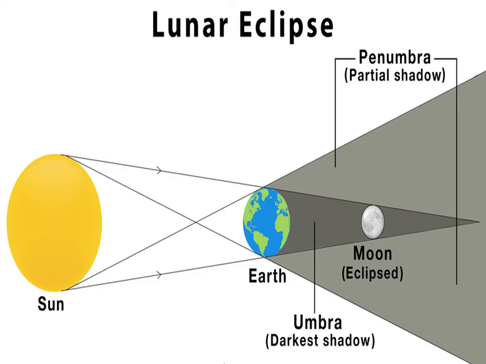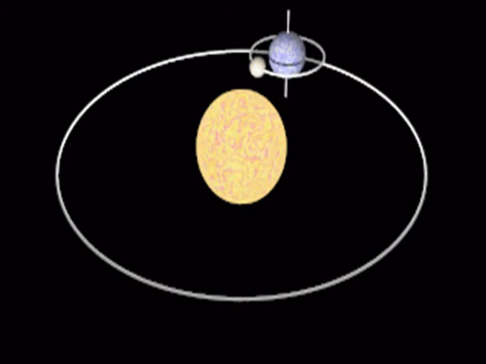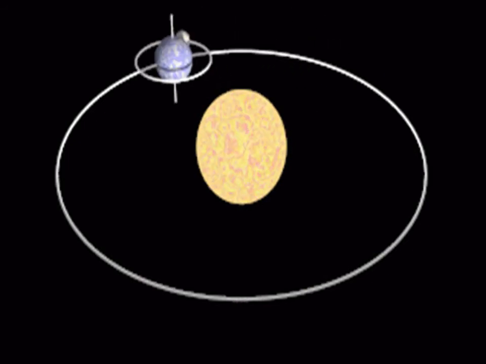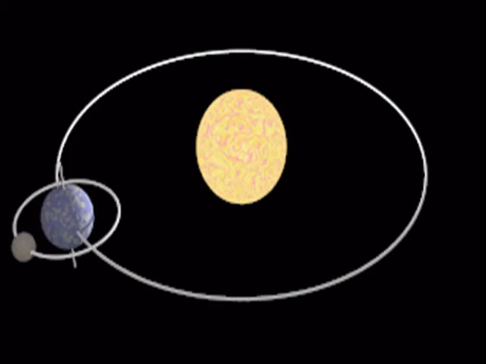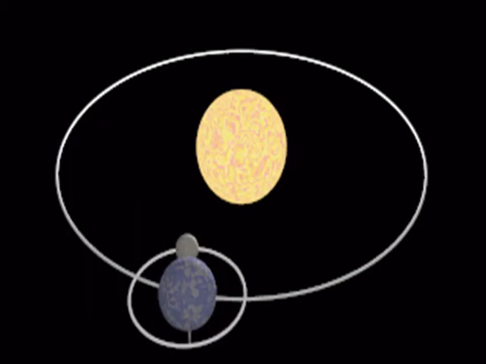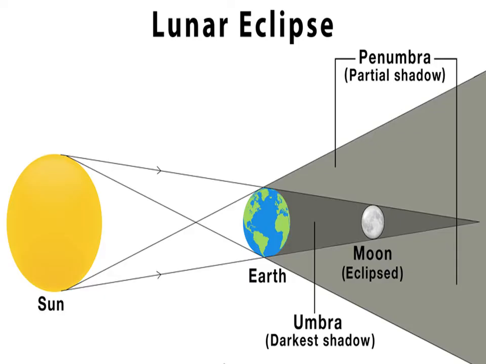Children, as we all know, the earth orbits the sun and the moon orbits the earth. These processes are carried out simultaneously. When the earth comes between the sun and the moon, it prevents the sunlight from reaching the moon. The earth's shadow falls on the moon's surface. This causes the lunar eclipse. It occurs only when the moon appears full, or during full moon night.